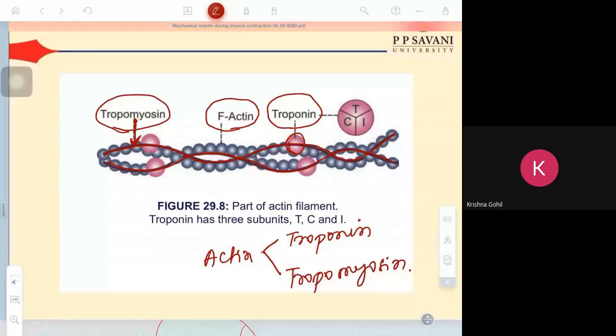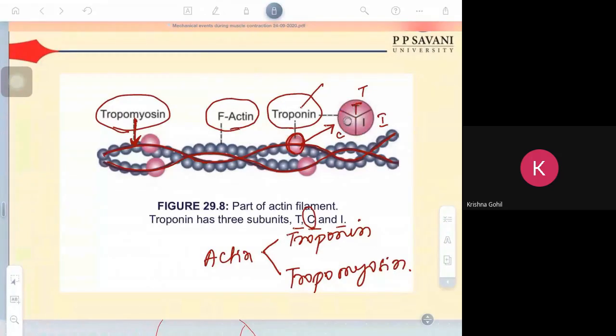Troponin I have drawn here separately. Troponin has three units: T, C and I. Clear? T, C and I. So listen carefully, the C portion of the troponin is the place where calcium ion will bind.